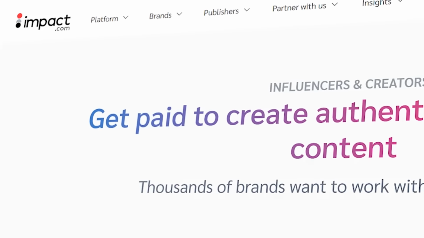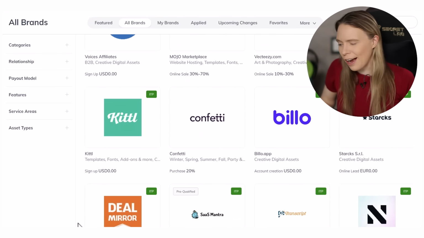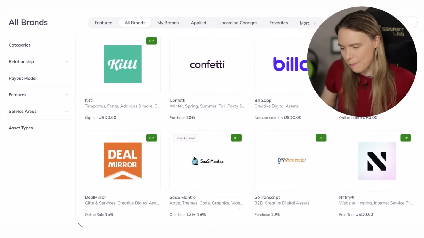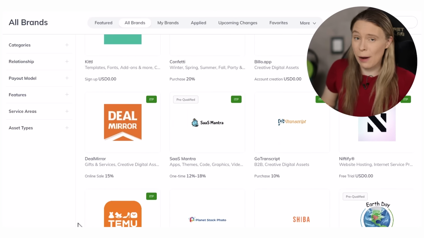If you're using Impact, then you will see them listed here along with how much you can earn with them. If you can't think about what you would like to promote, then browsing through here can give you some pretty good ideas. Because chances are, as you're browsing them, you'll probably see a bunch of websites and apps and go, oh, I actually really like that.